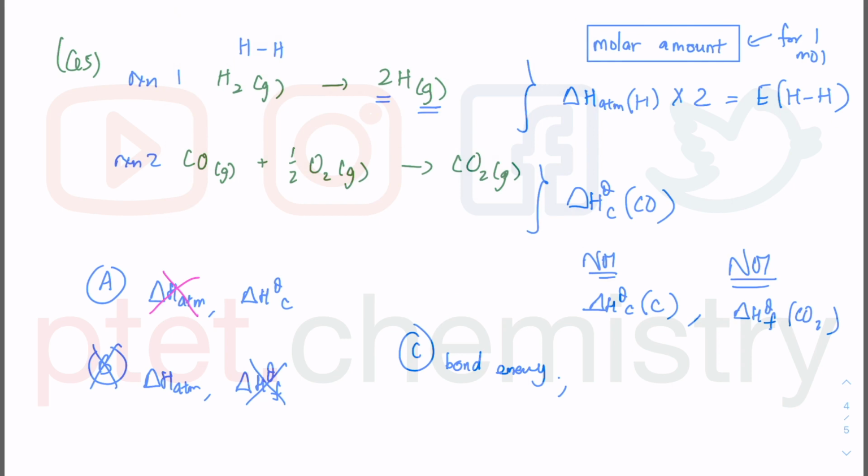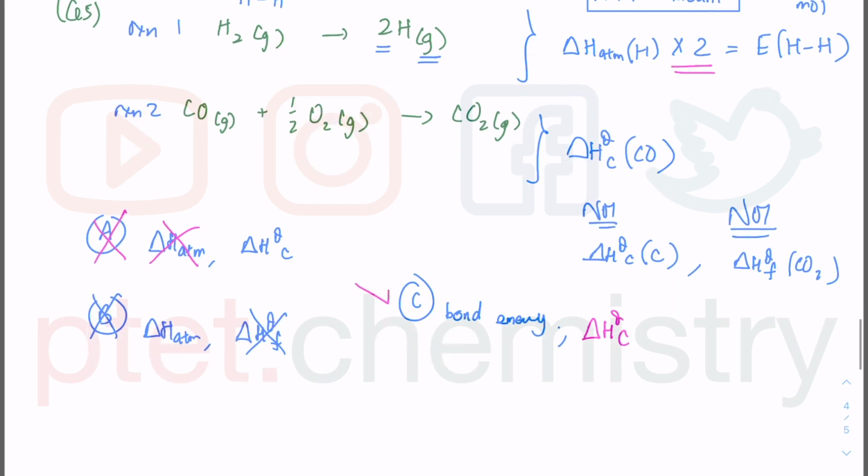And then obviously the second one is the enthalpy of combustion, which is the enthalpy of combustion of the CO. So again, both of these versus these, I would say this is a more accurate representation of what is happening in this reaction 1 compared to atomization, which you have to multiply by 2 there. Okay, so between C and A, I would choose C as the correct answer,